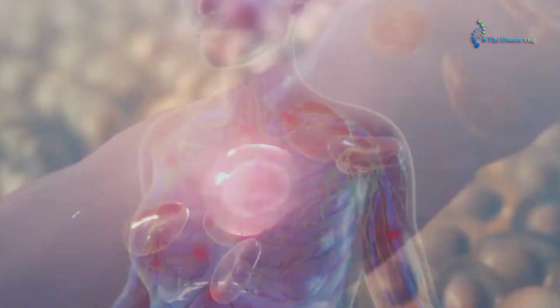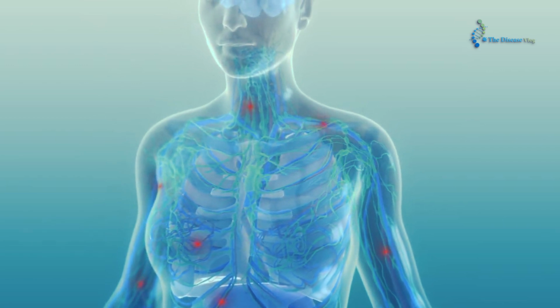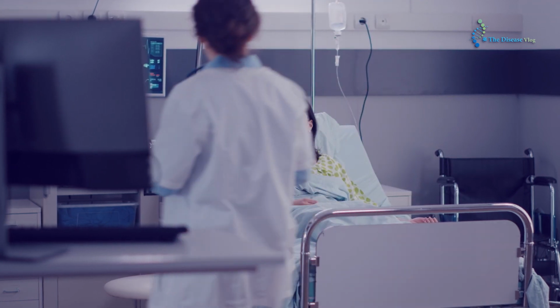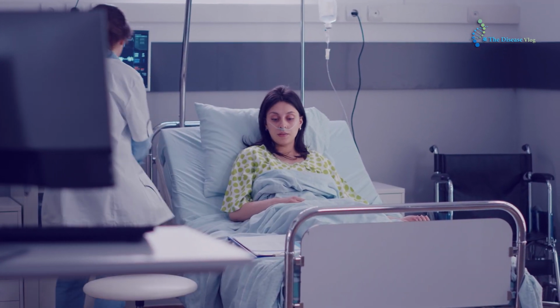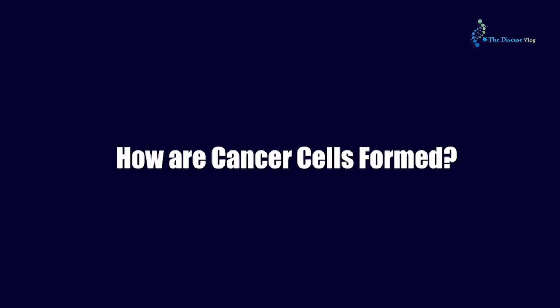It has been reported that, in 60% of cases, this tumor can spread to other parts of the body. Breast cancer is the second most common cancer in women aged 50 or older. But it's not specific to women. Men are also affected by this disease. How are cancer cells formed?